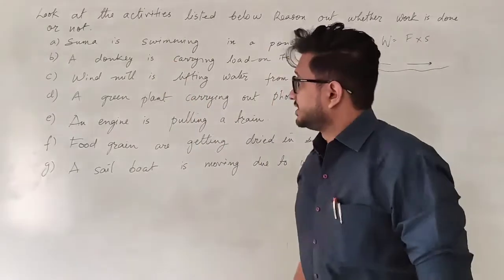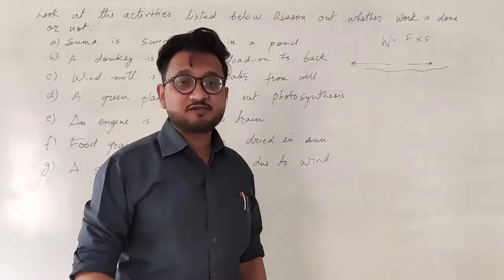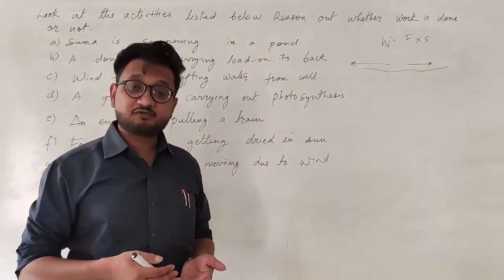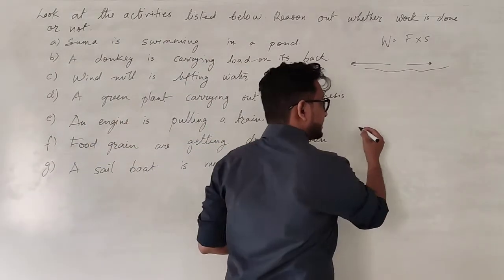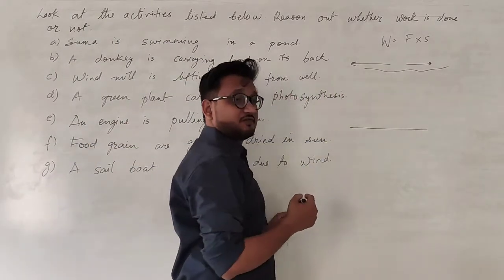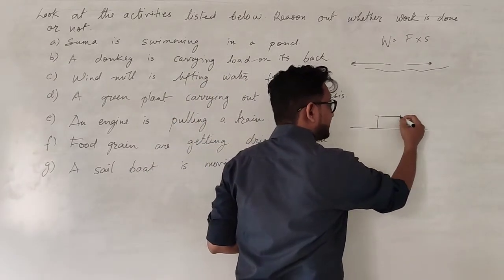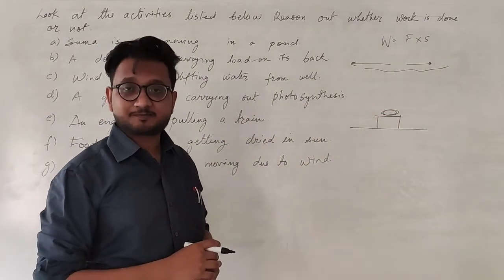Second one, a donkey is carrying a load on its back. We know that a donkey is doing something, but we have to understand whether the work is being done or not. So in this case, let's say that this is the surface, and the donkey is keeping the load on its back.